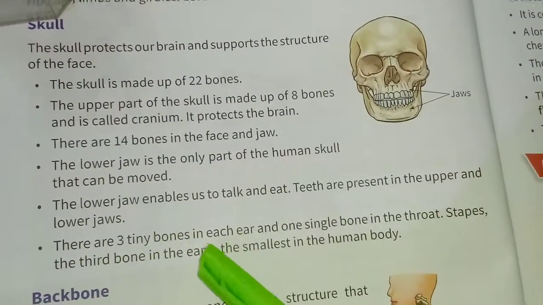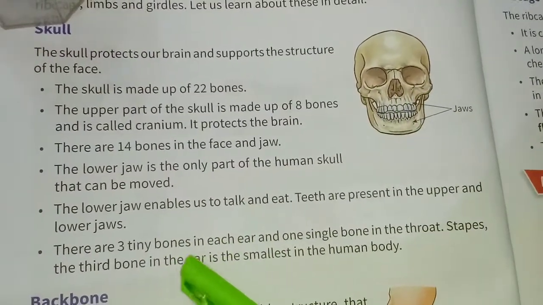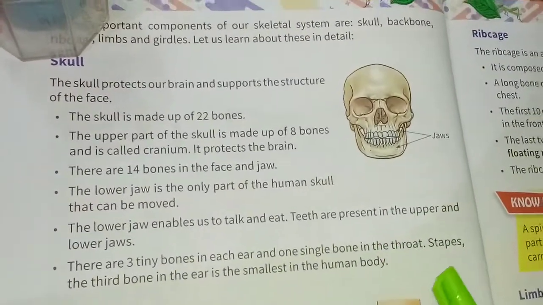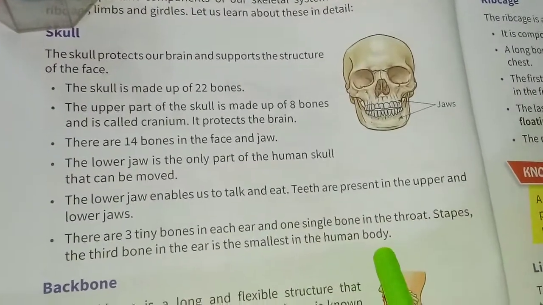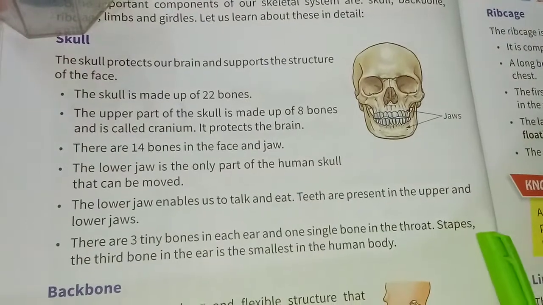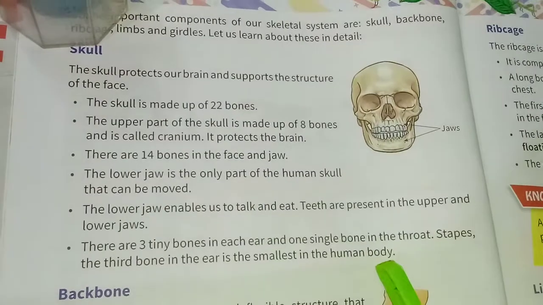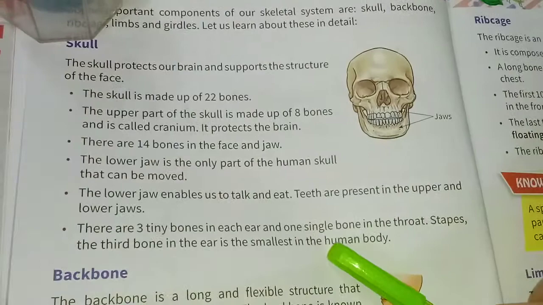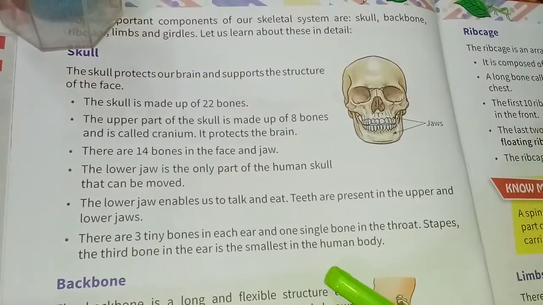There are 3 tiny bones in each ear and 1 single bone in the throat too. Remember, stapes, the 3rd bone in the ear, is the smallest in the human body. And you know, our nose doesn't have a bone, but is made up of a strong elastic tissue. It is called cartilage.